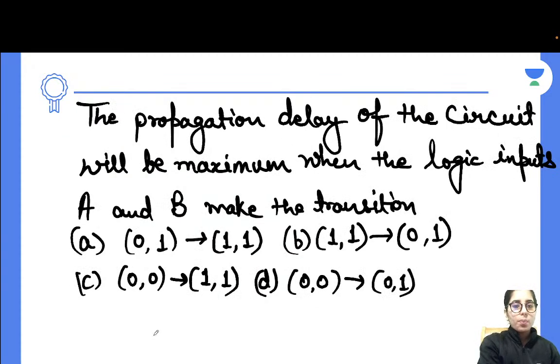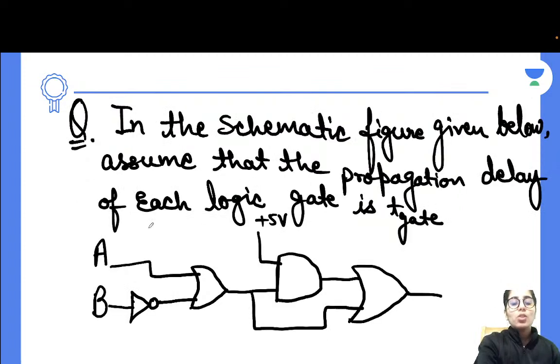They have given you the combination of inputs. Now let's read this statement too, and let's go ahead to solve it. The propagation delay of the circuit will be maximum when the logic inputs A and B make the transition from 0 1 to 1 1. What is this 0 1? 0 1 is the value for A and B. And what about this 1 1? It is also the value of A and B. Okay. But initially we are going to check for 0 1 and then for 1 1.